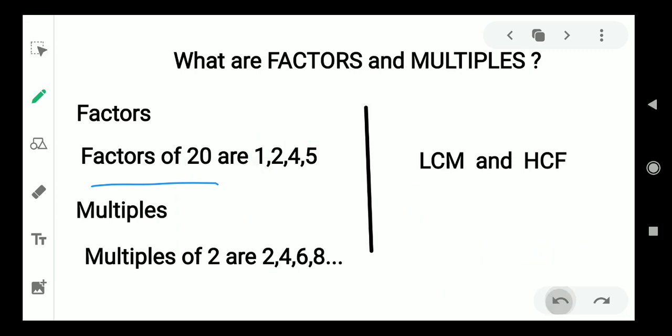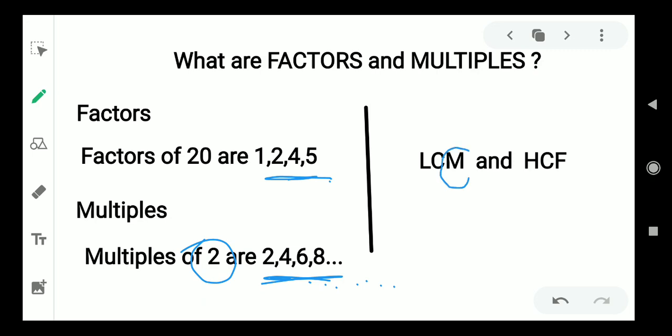And what are multiples? We have seen that factors are limited. A number is going to have a specific number of factors. But when we talk about multiples, there can be an infinite number of multiples. For example, the multiples of 2 would be 2, 4, 6, 8, and continuing till infinity. So there is a series of numbers that will never end.